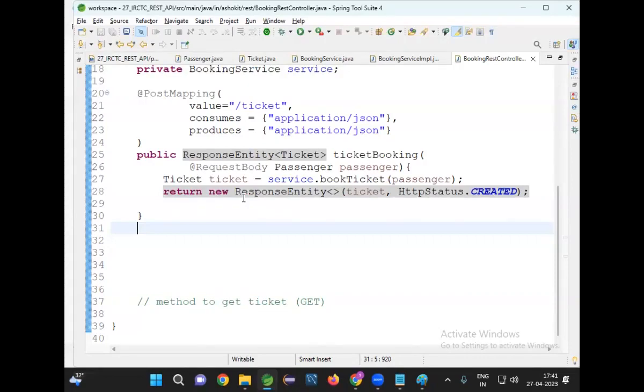Who will convert that object to JSON? Am I writing the code for that? Who will take care of it? The dispatcher servlet will take care of that.